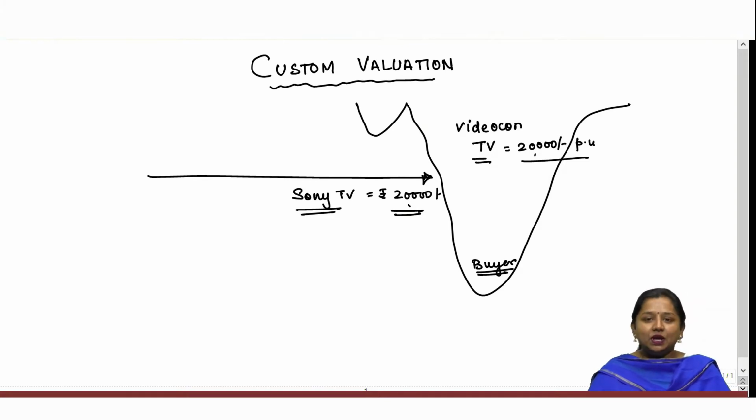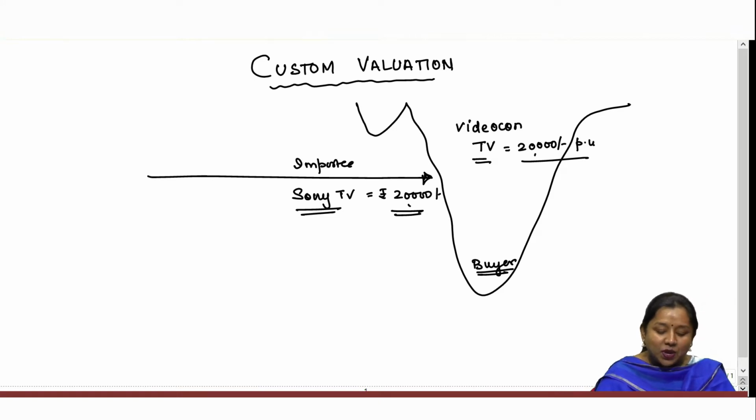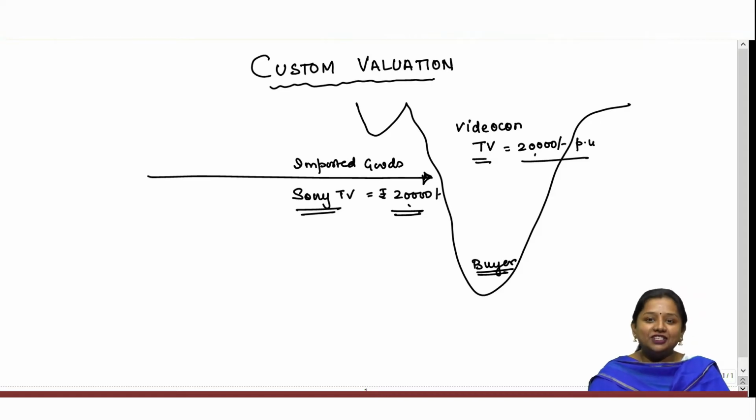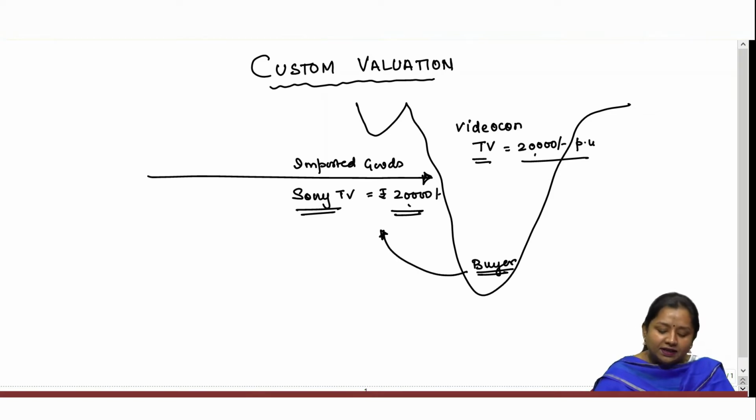As usual, we generally opt for the imported goods because we have more faith in international technology as compared to Indian technology. If each buyer gets attracted to imported goods, that would amount to a fall in the demand for Indian goods.